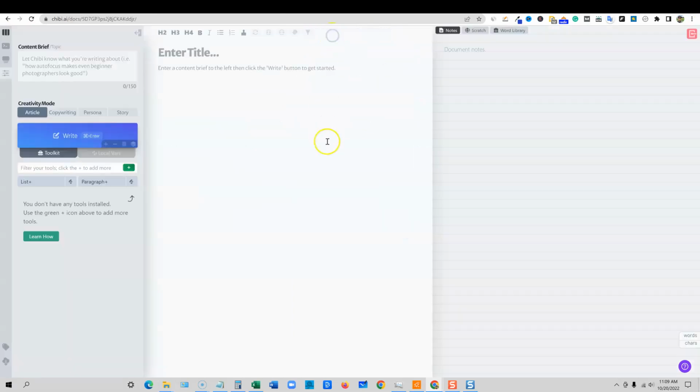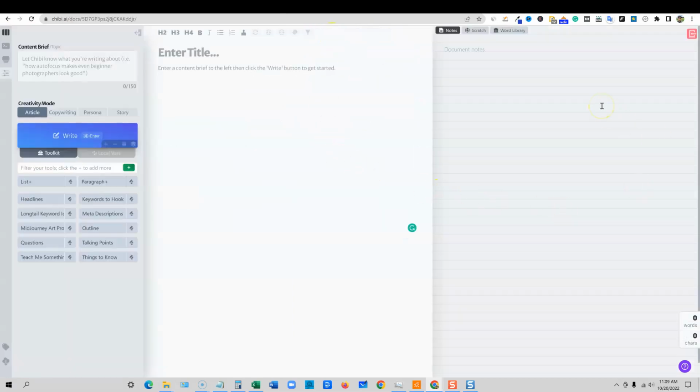We're going to add a new doc, and you're going to see that you're always going to have notes over here. You can keep this notepad open over here. There's a scratch pad right here. Notes saved here are available across all your documents. So your scratch pad is maybe things you want to kind of put in here all the time, and you'll always have access to them. Notes: this is just going to be document notes for this specific article that you're writing.